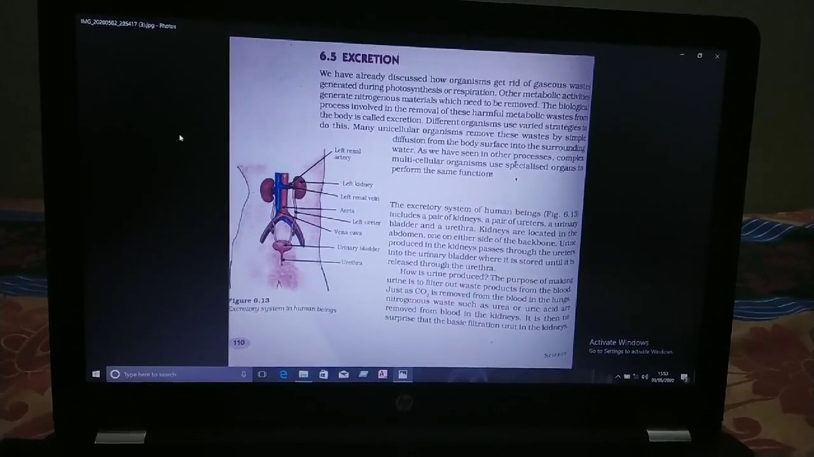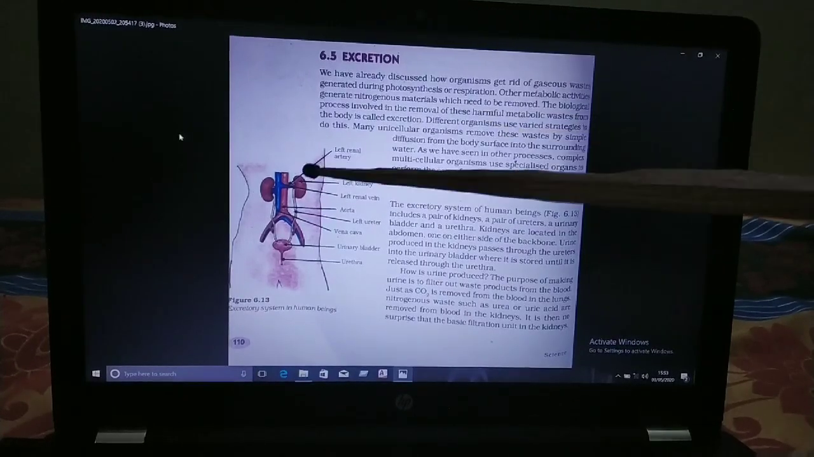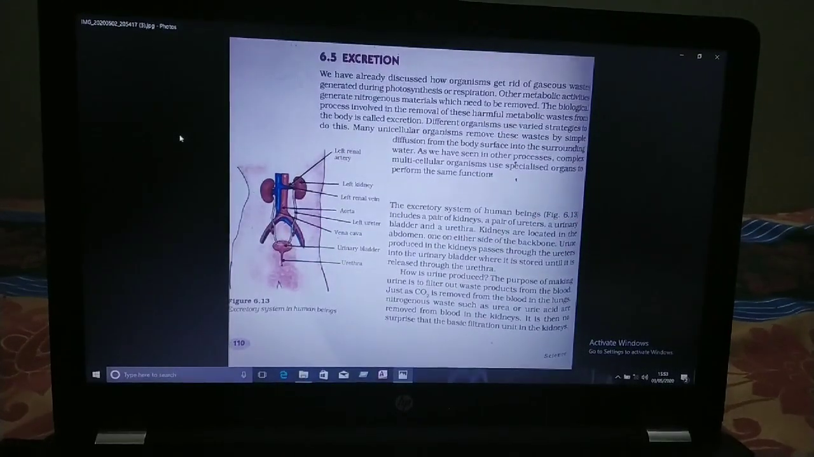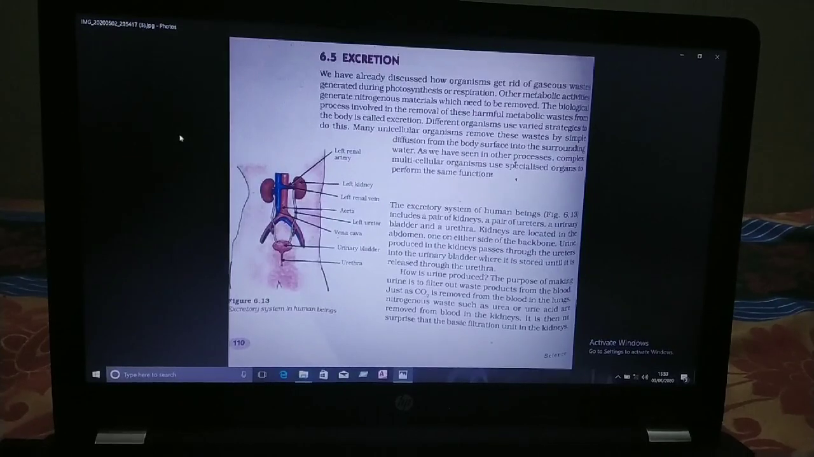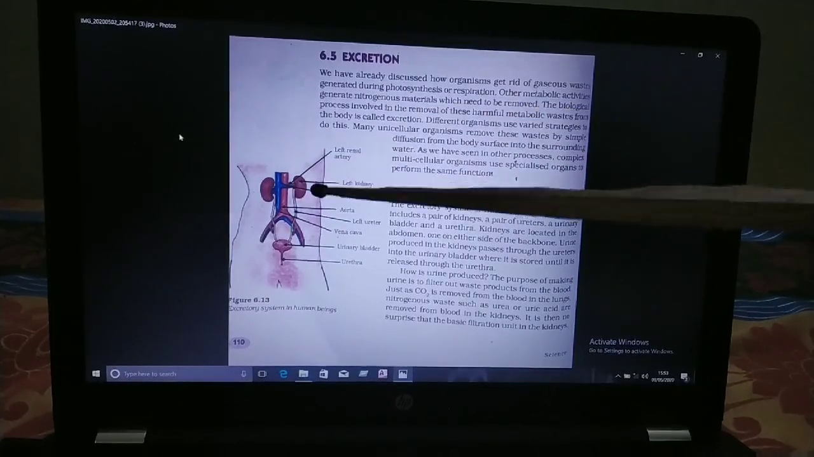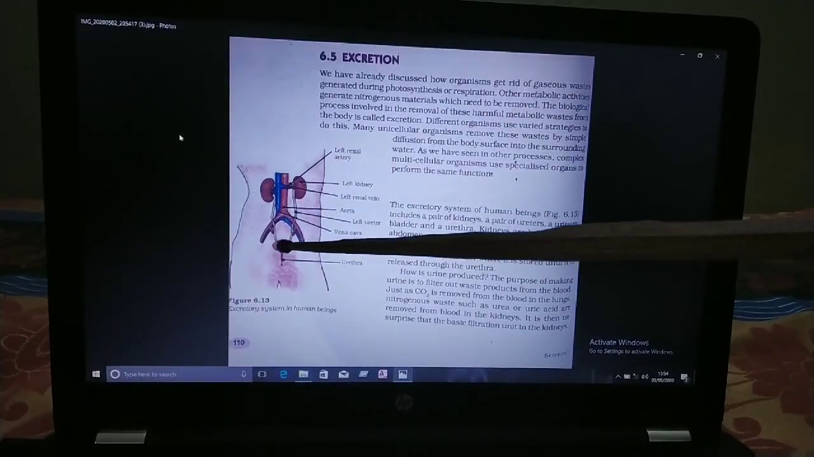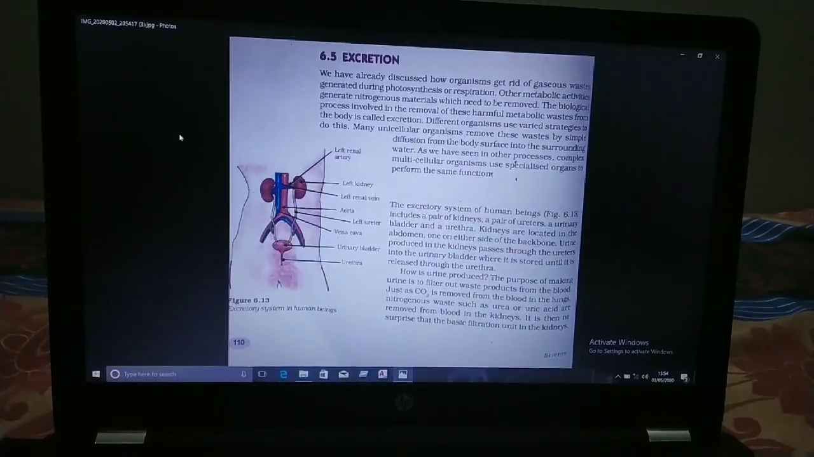So children, the ureters: here this one is a tube. This ureter opens from the kidney into the urinary bladder. Ureters are the tubes which carry urine from the kidneys to the bladder. Urine is stored in the bladder.